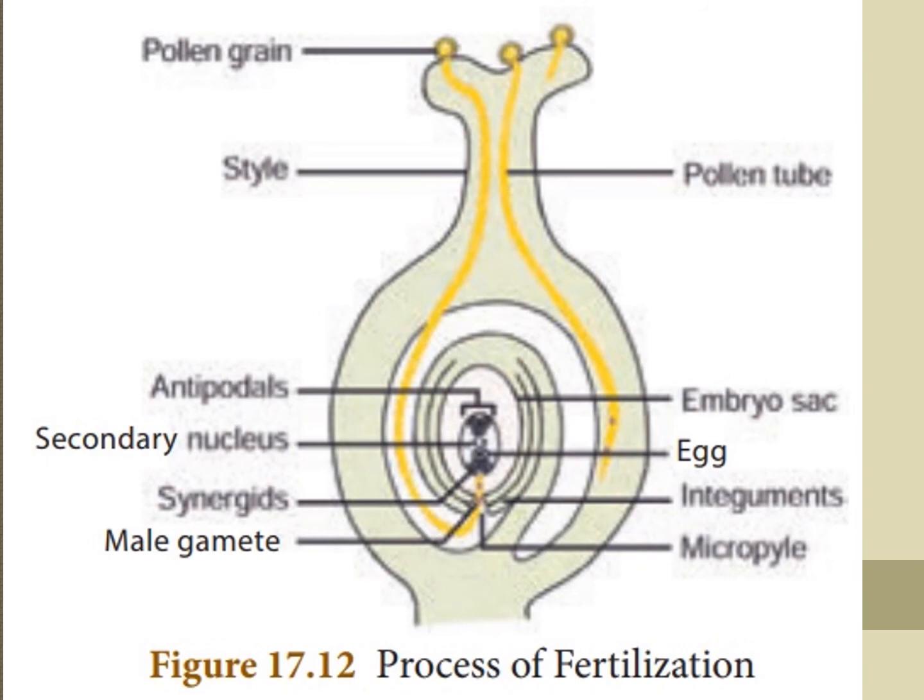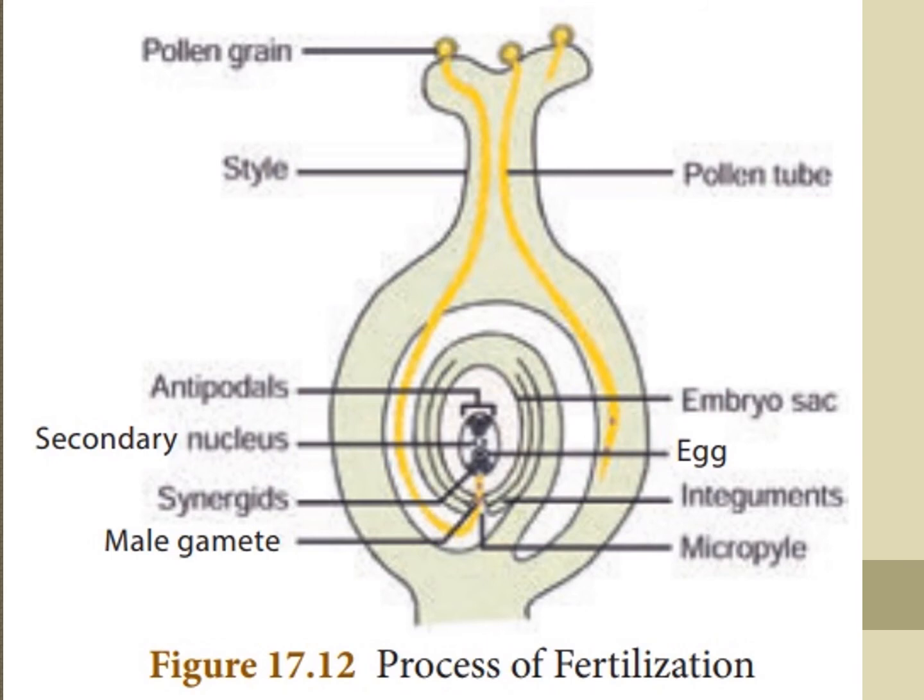The pollen forms a small tube-like structure called the pollen tube, which emerges through the germ pores. Everybody see the pollen tube. The pollen sits on the stigma, then makes the pollen tube. The content of the pollen grain moves into the tube.